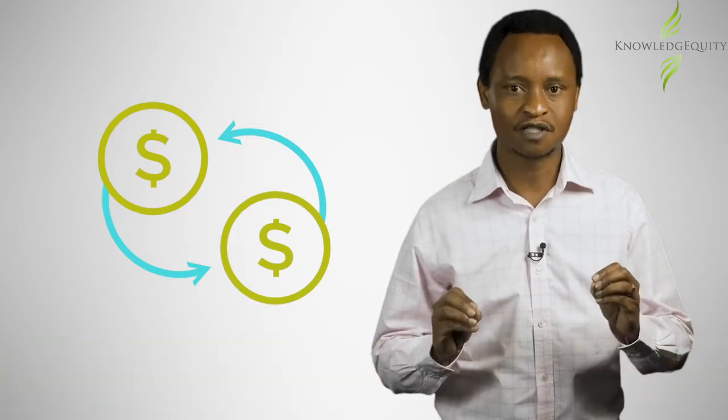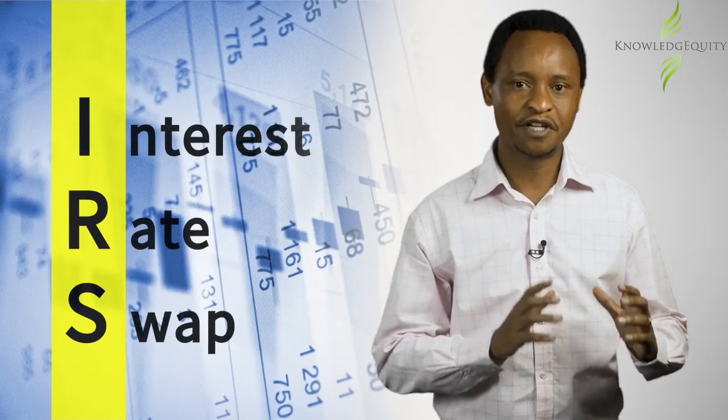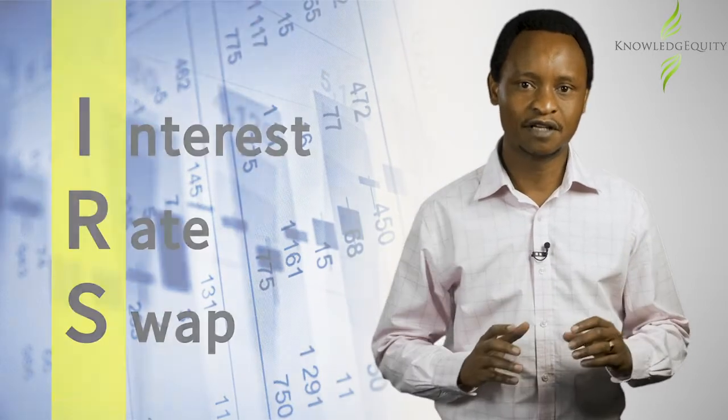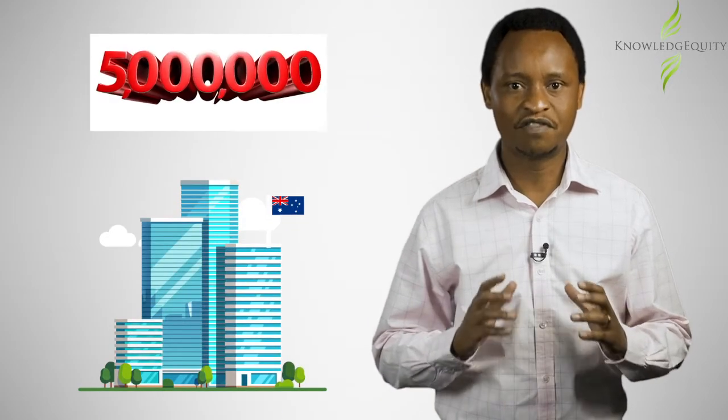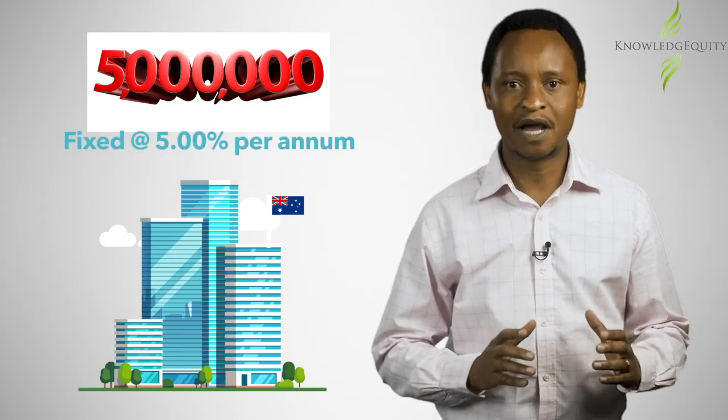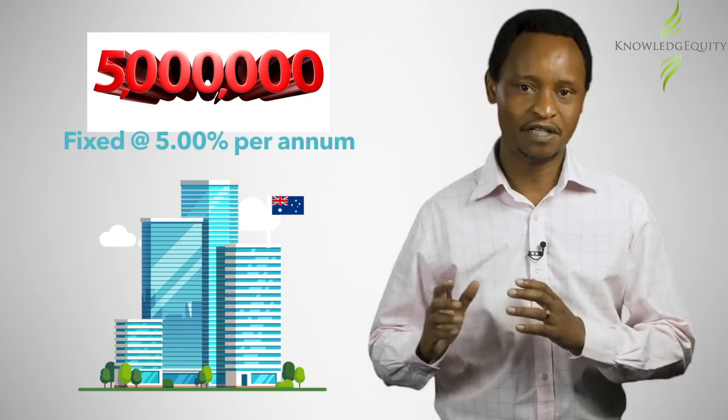A swap is a derivative that requires two parties to exchange cash flows from one asset for cash flows from another asset. Let's look at how this applies when interest rate swaps are used to convert a fixed rate exposure into a floating rate. Consider an Australian organization that has an existing borrowing of $5 million with 3 years to maturity. The interest rate on the loan is fixed at 5% per annum, with interest payable annually in arrears.